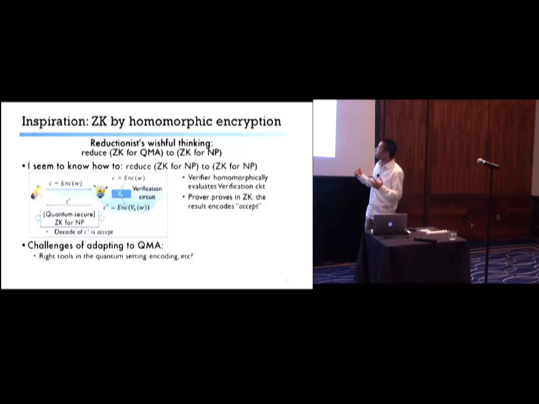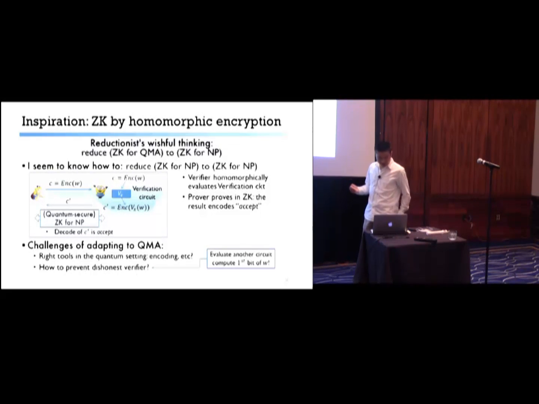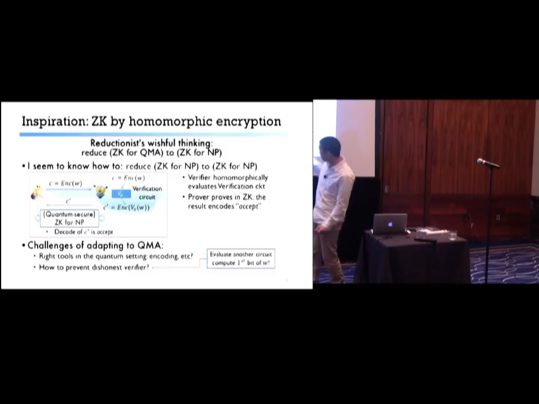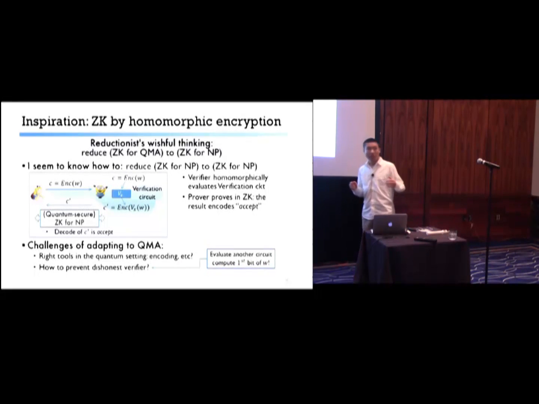But the challenge is, do we have the right tools in a quantum setting? At least we need some encoding scheme so that we can apply the verification homomorphically on encoded data. But unfortunately, we didn't have one. And also, there's a flaw in this toy example. Remember, the verifier can be dishonest and evaluate some other circuits.